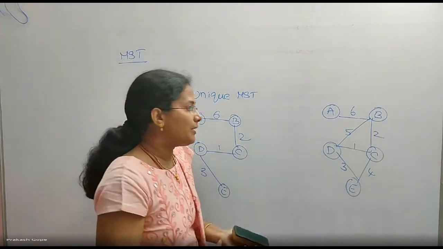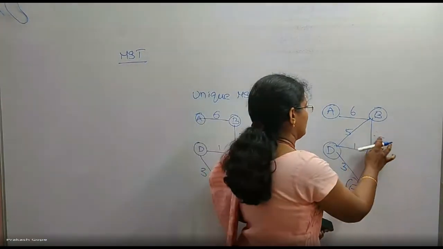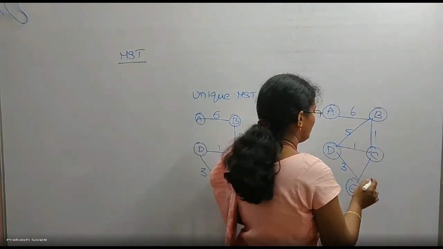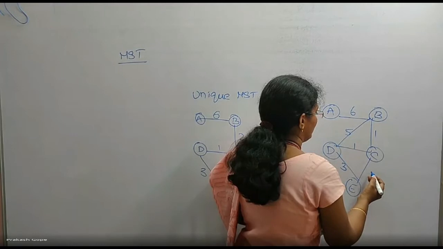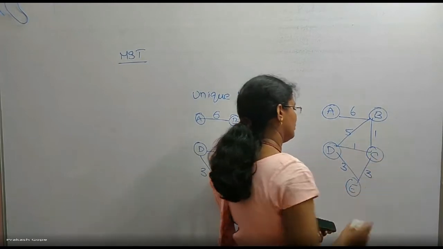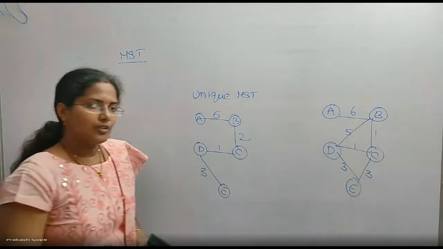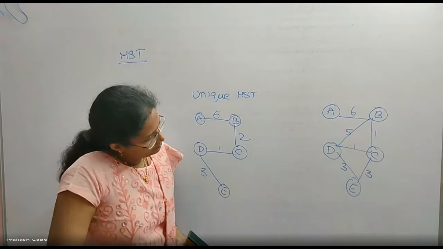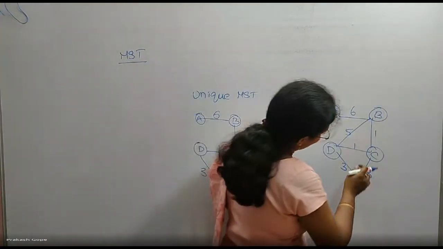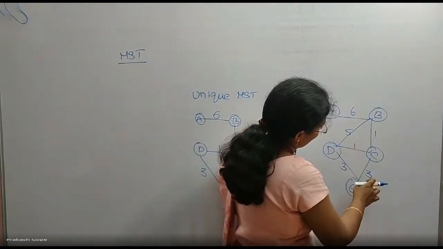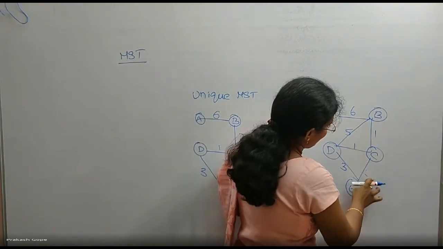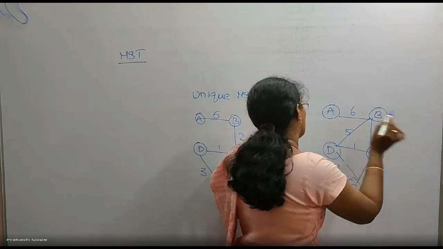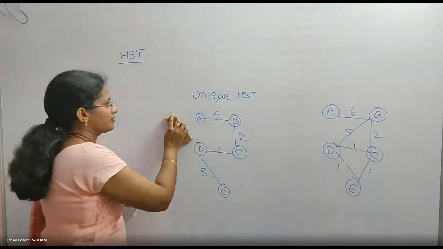But if edge weights are repeated, consider these two as one, for example.